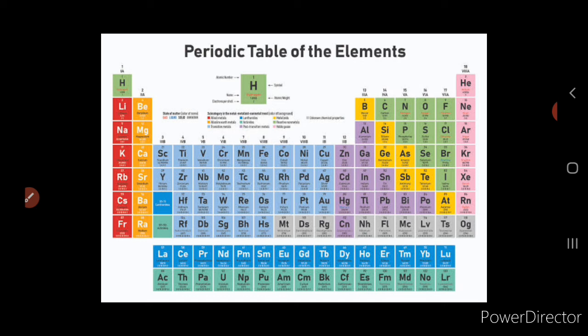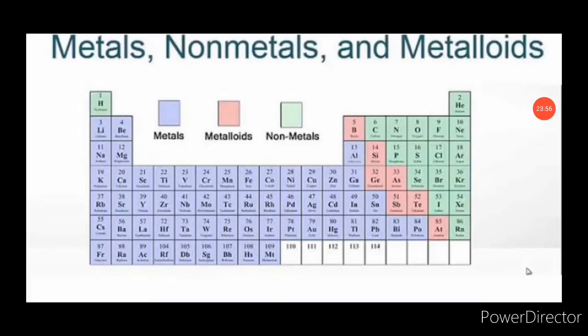They are called inert gases because they do not readily react with other substances, and they are also found in very, very small quantities, so they are called rare gases. Now let's see about metals, metalloids and non-metals.